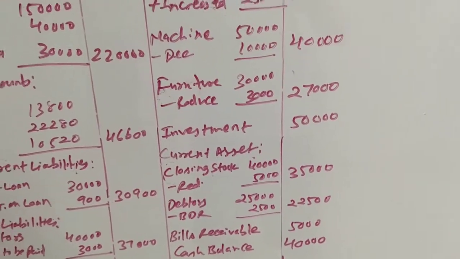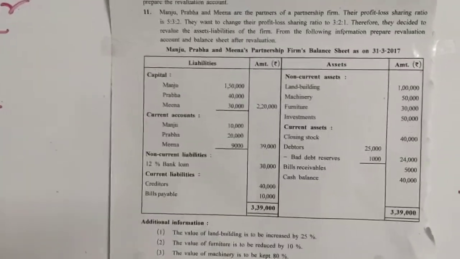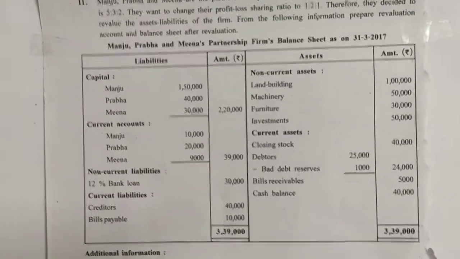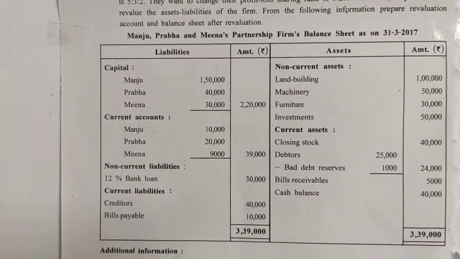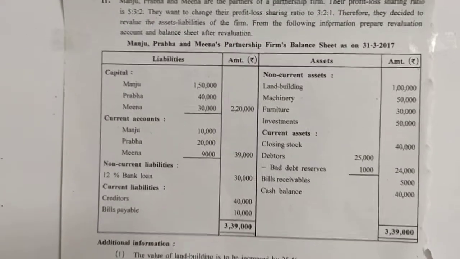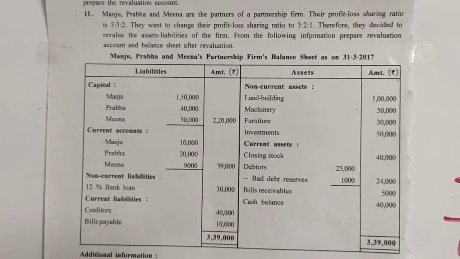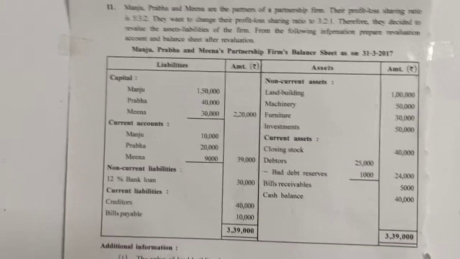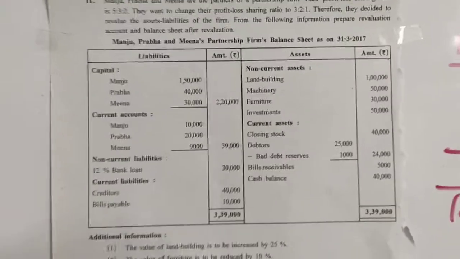Let us come to the liability side. Capital. So capital is given as well as current account is given. The balances of current accounts are given, balances of capital are given. So that means what? This is a fixed capital account method. In a fixed capital account method, we normally don't need to prepare capital account. We prepare current account, and whatever changes are there are recorded in current account. So capital account will remain unchanged. So it will be directly copied to the new balance sheet after reconstruction.